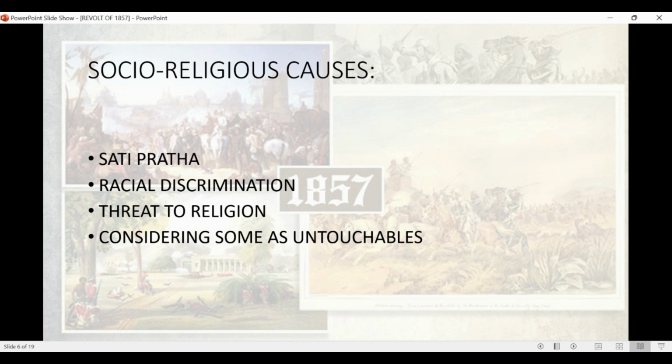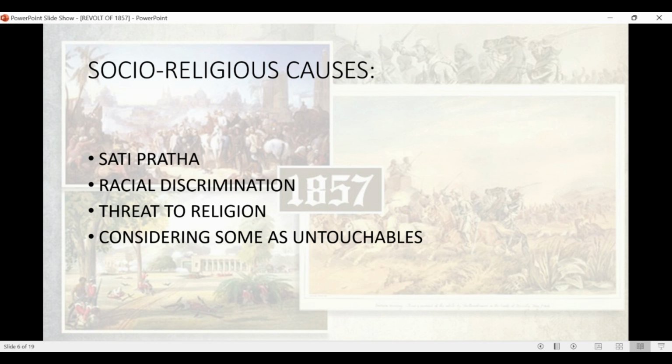People felt threatened by the activities of Christian missionaries who were supported by the government. Land belonging to temples and mosques was taxed. Means if people went to worship the Lord in the temples or the mosques, they were taxed with money. So Britishers never left the opportunity to gain tax from people in any area. They gained tax on land, on temples, on mosques, and in the agriculture sector too.